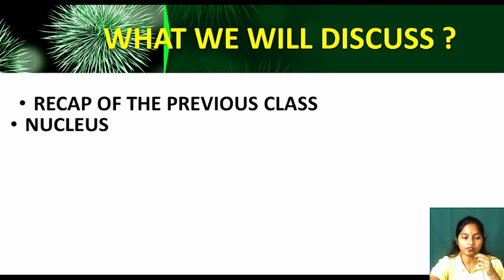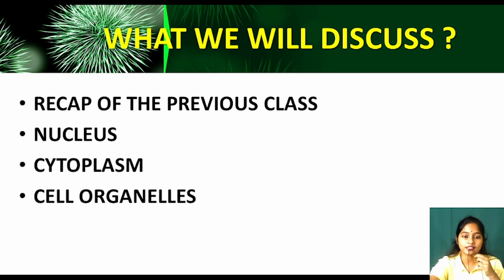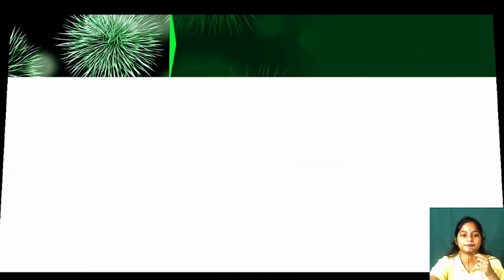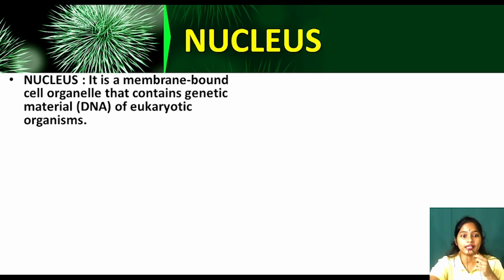Today we'll be discussing nucleus and cytoplasm and cell organelles. So what is nucleus? Nucleus is a membrane-bound cell organelle that contains genetic material DNA of eukaryotic organisms. You may be wondering why I have written only eukaryotic organisms. Prokaryotic organisms also have a nucleus, but eukaryotic organisms have a membrane-bound cell organelle, which means it has the covering. That's why I've written eukaryotic organisms.